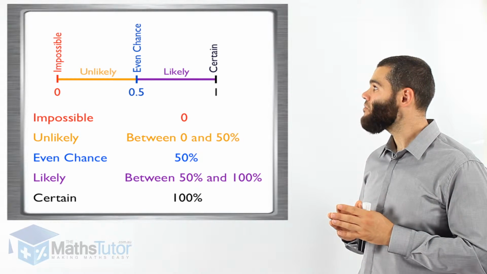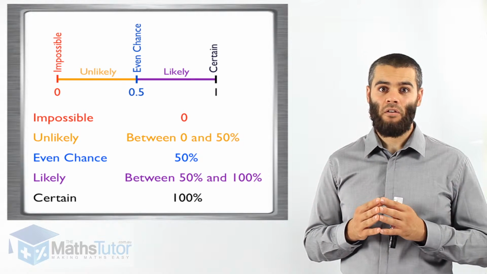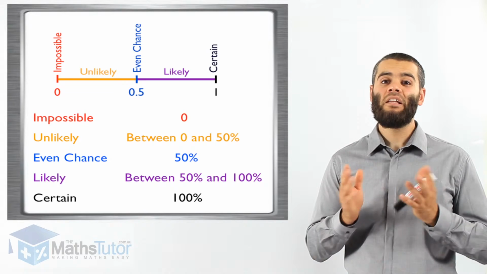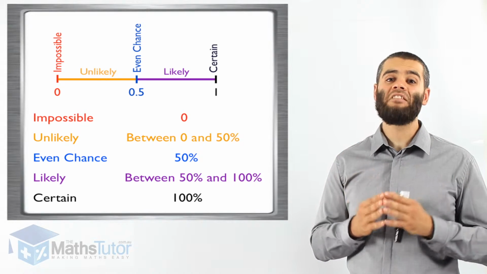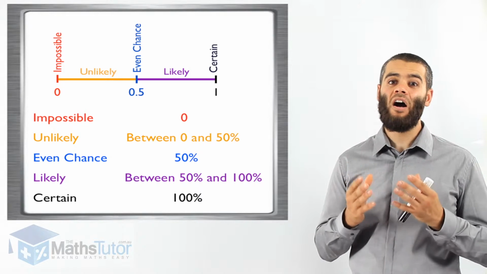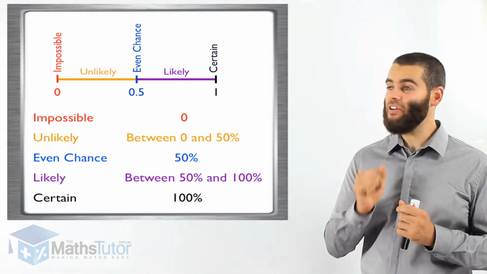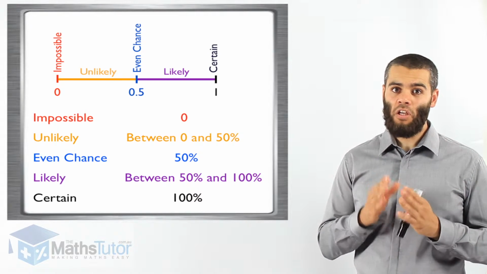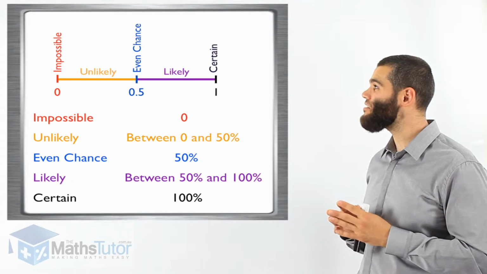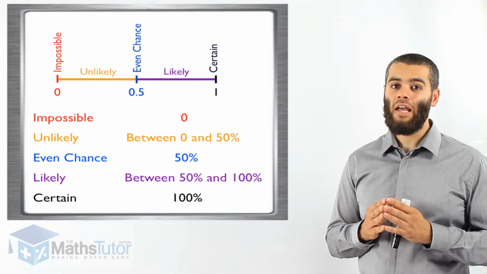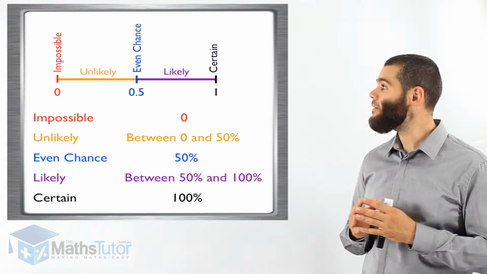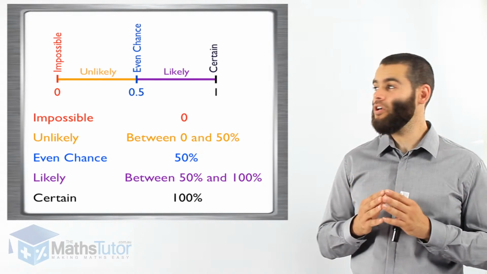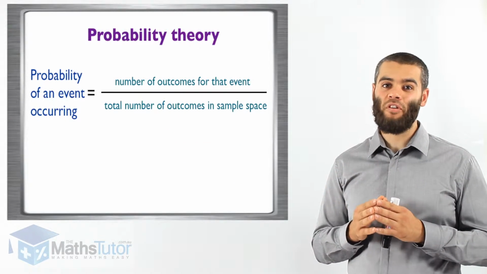Then we have above 50%, all the way to certain. Between 50% and 100%, we call that likely. Likely meaning it has a high chance of happening, a high probability of happening. It's very important that we understand this scale. It starts from 0, impossible, it goes up unlikely all the way to even chance, and then it goes up likely of a chance of an event happening, up to 100% certain, where it is certain that that event will occur. Let us look at some more theory.